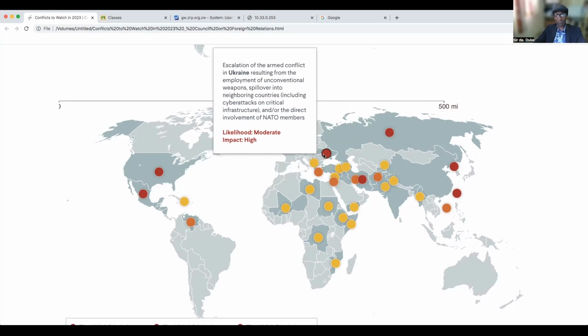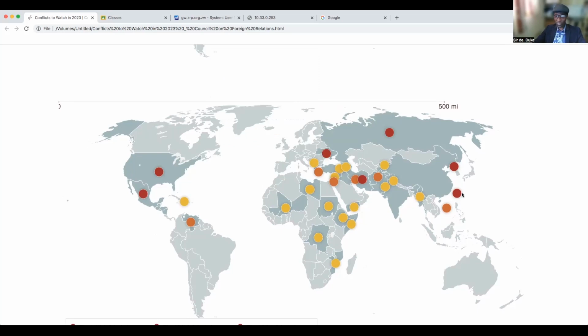Escalation of the armed conflict in Ukraine resulting from the employment of unconventional weapons spills over into neighboring countries, including cyber attacks on critical infrastructure and or the direct involvement of NATO members. This is the likelihood of conflict in Ukraine, and the impact is very high, such that the priority given to these conflicts is very high. And these are also other conflicts.